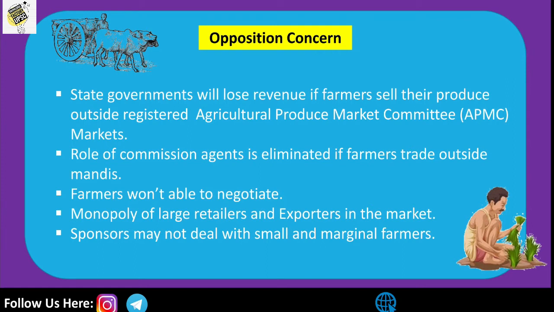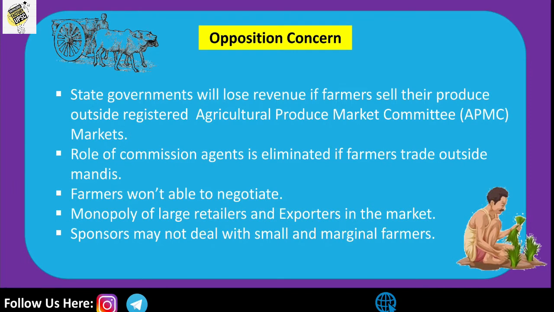So the most problem faced is by whom? The small marginal farmers, because they may have only a little amount of land. They farm their products, or they started their agriculture on their small area of land. So what happened? The sponsors may not deal with the small and marginal farmers, so the poor farmers will remain poor. Okay, and the people who have large farmlands will get more benefit, and the people who have small areas, the small marginal farmers, remain poor.